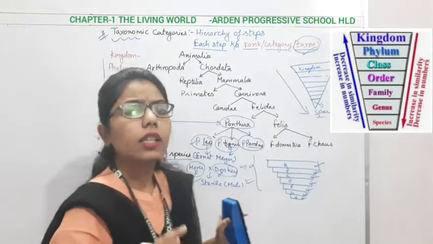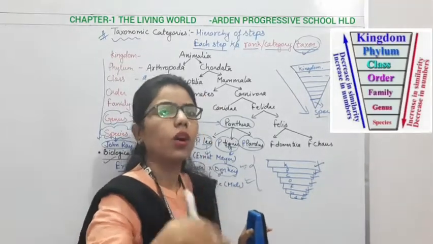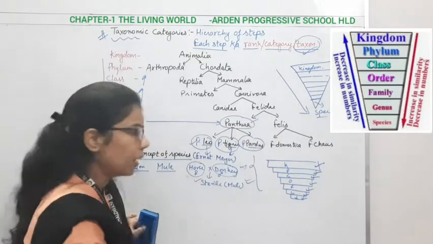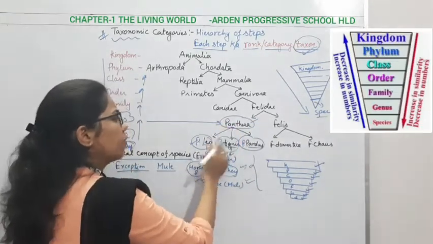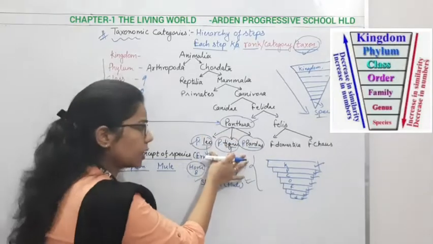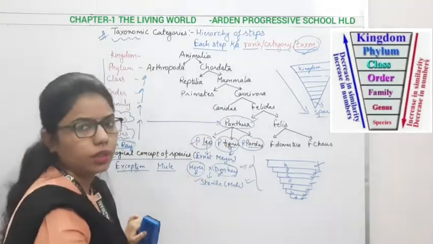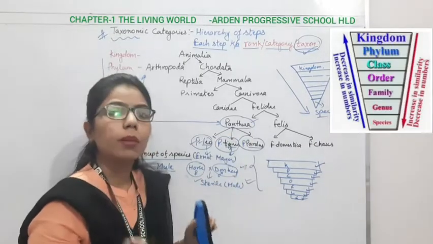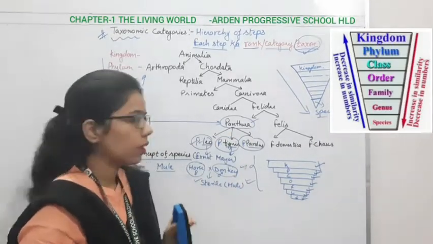In one genus there may be one, two or many species. Here you can see there is only one genus, Panthera, and under this Panthera you have three different species, or it can be more than three. All the Panthera have somehow similar characters.